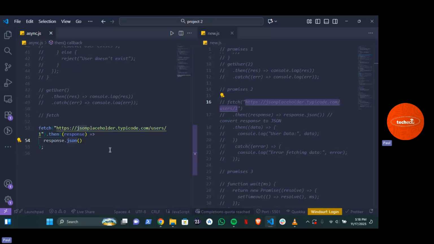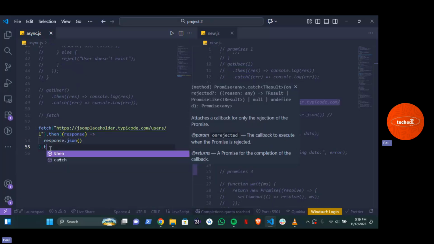What JSON does is just to make sure that whatever API you are calling is readable. If you are writing your normal JavaScript code right now, you write all of your objects and arrays normally, you write it like that. But if you really want to understand what those APIs are all about, you need to parse it into a JSON format so that it is readable to you. Again, in our next class, I'll explain what JSON is. But for now, we're going to get the response and parse it into a JSON format. That's basically what JSON is.